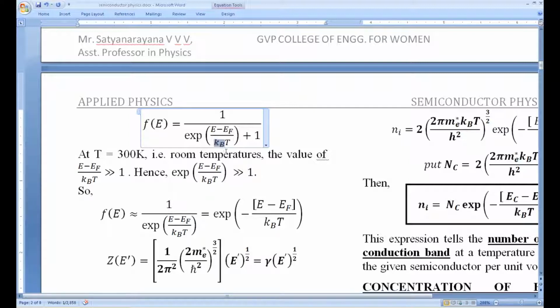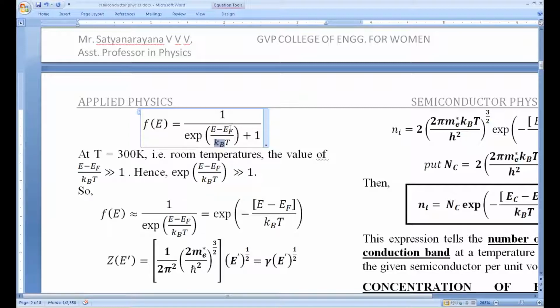So its order is 10 power minus 23. If you take T as 300, you can write it as 3 into 10 power 2. So its order is 10 power minus 21. So the denominator is going to be something like 10 power minus 21 at room temperature.